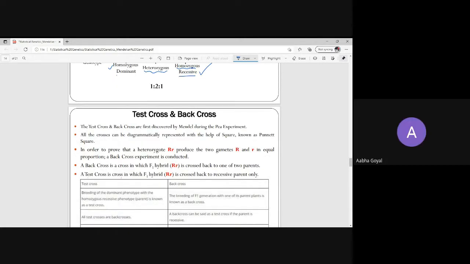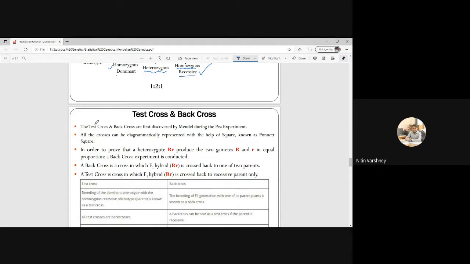So back cross, if we cross the progeny with their parents. Which parent? Male parent. Both the parents or only one parent? So only one parent. If we cross the progeny with only one parent, that is, going back to the previous generation, it is back cross. Yes, you are right. So two different crosses are there, F1 and its parents, that is known as back cross. So simply, what is back cross?